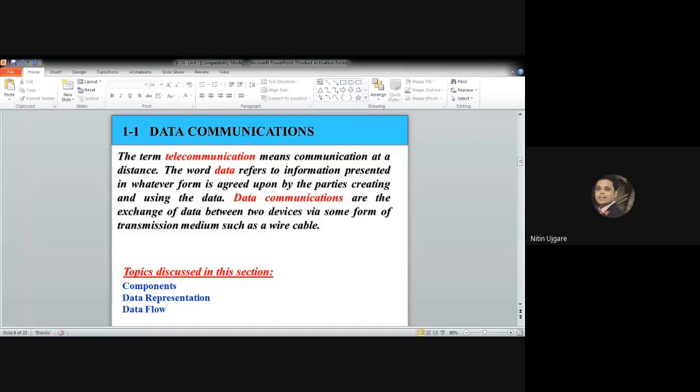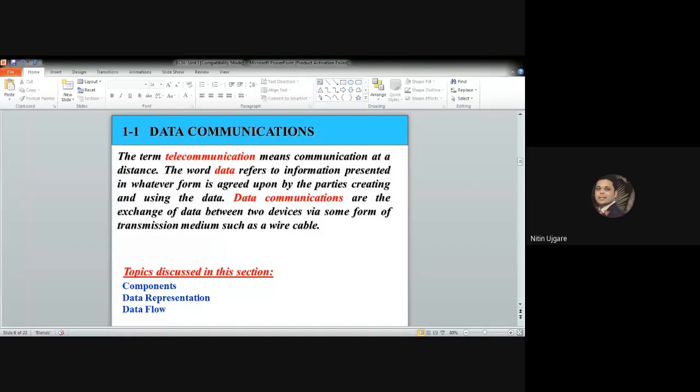Now, in data communication, what does communication stand for? The term telecommunication, which includes telephony, telegraph or television, means communication over a distance. Whereas in data communication, the word data refers to information presented in whatever form, and this information should be agreed upon by the parties who are creating and using this data.